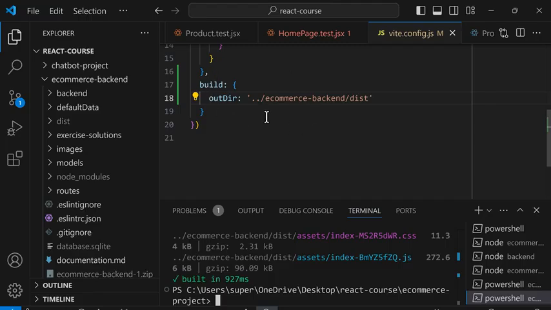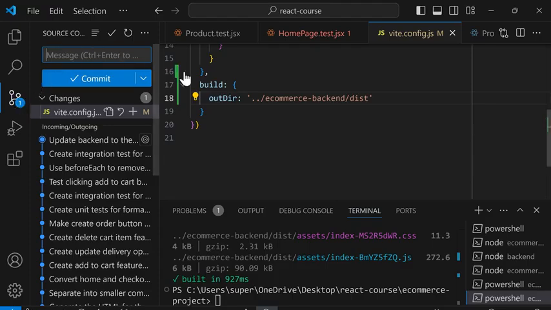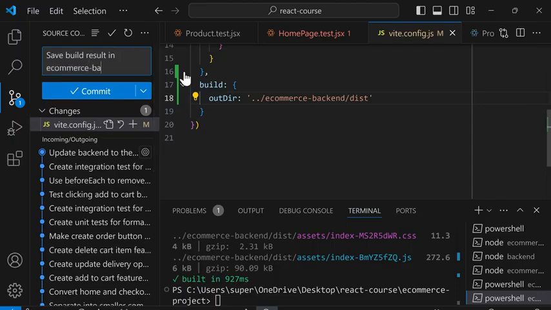So now we'll save this change into Git. We'll go to the Git section and we'll use the message save build result in e-commerce-backend and commit.